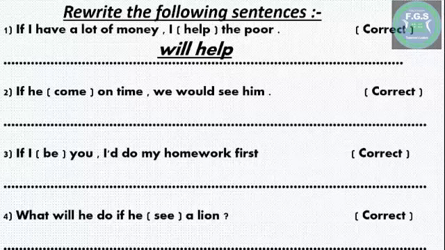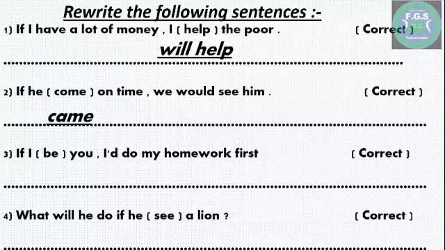The second one, if he come on time, he would see him. Correct. Yes. The second sentence is in would plus infinitive, so it's the second conditional of if. So the first sentence should be in past simple. If he came on time, he would see him.